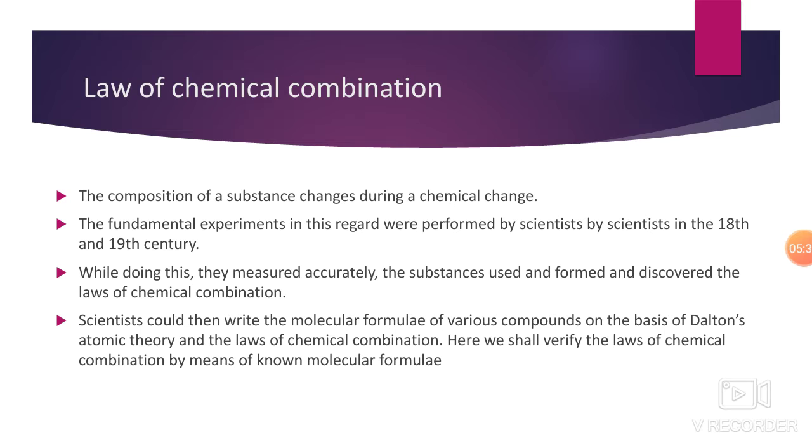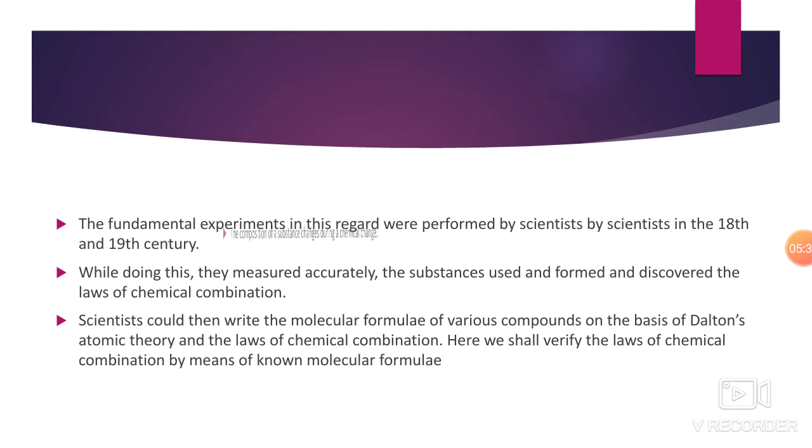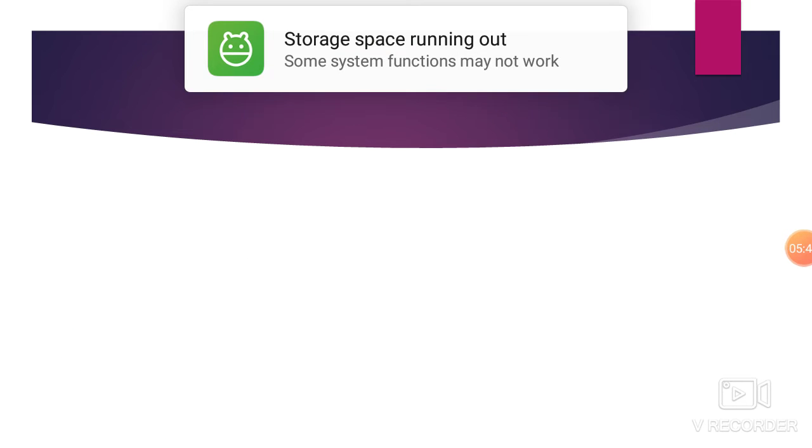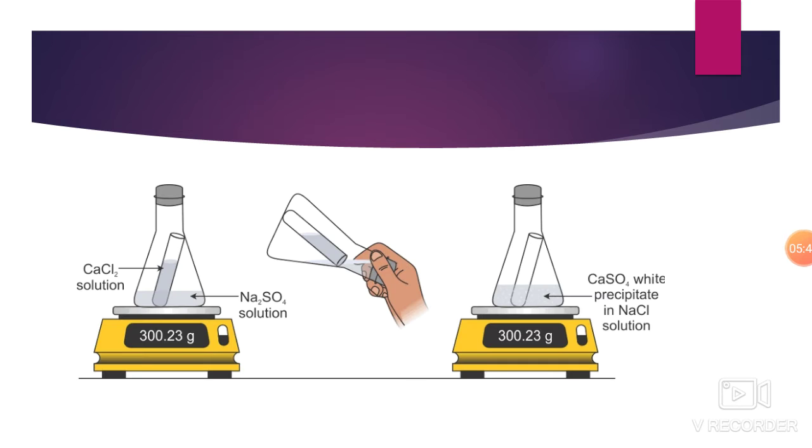Let's see an image and understand it better. There is an image I have shown, so let's see what is written in it. There are two flasks, and in each there is one test tube.